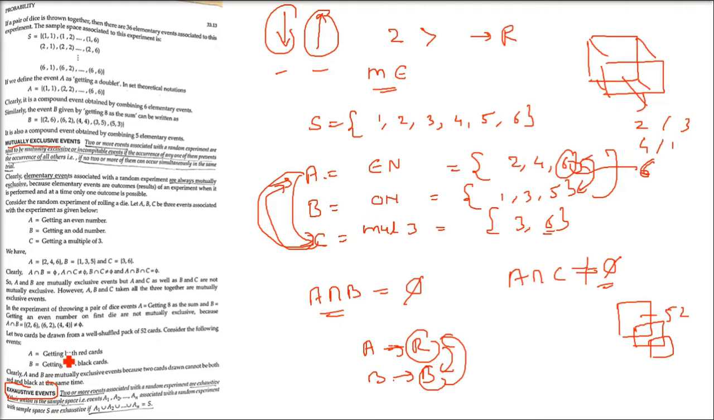Okay. Now coming to exhaustive events. So exhaustive event, when a person runs, he gets fatigue after some time. So he gets exhausted. So exhaustive event, you can relate with that. Two or more events associated with a random experiment are exhaustive if their union is the sample space. That is, events A1 till AN associated with a random experiment with sample space S are exhaustive if A1 union A2 union all AN equals S.